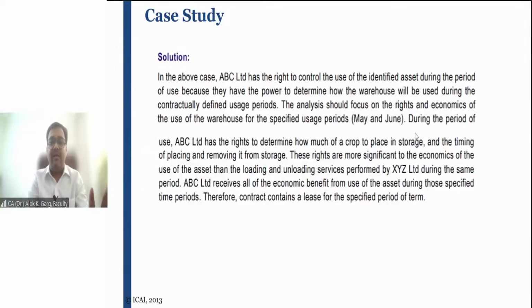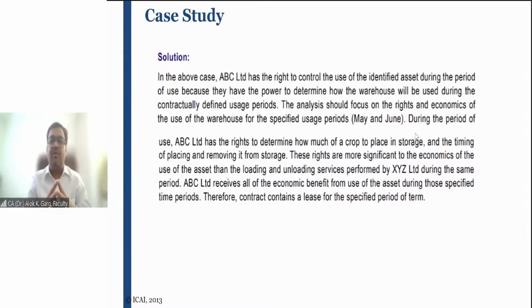I hope you have well understood the concept. You have understood the basics of IND AS 116, and why this standard was changed: initially we had IND AS 17, but now we have IND AS 116. So you understood the premise of IND AS 116.